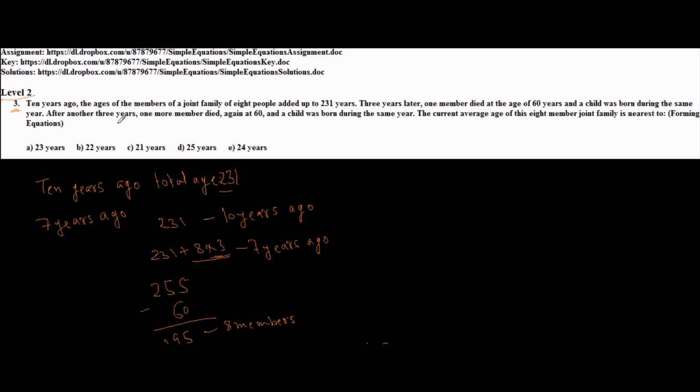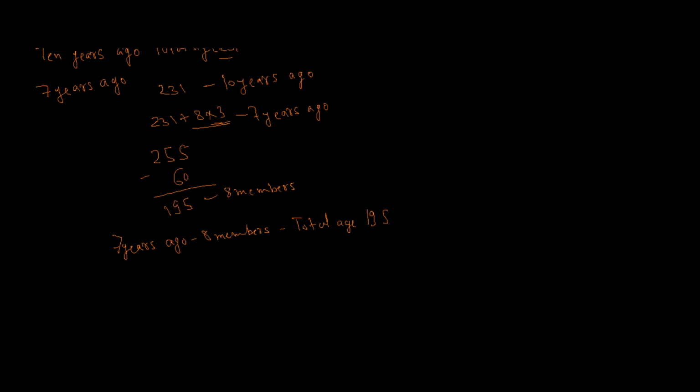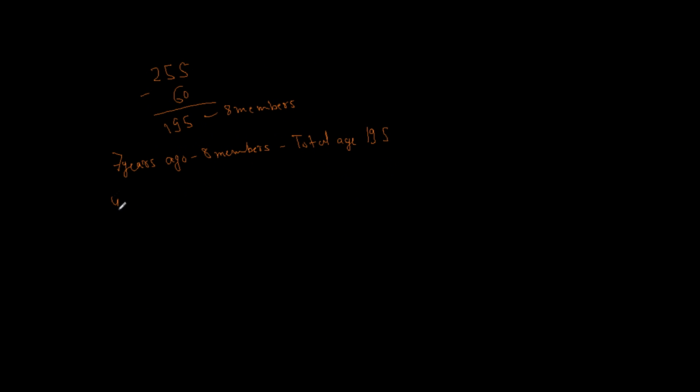Let's see what happens after that. After another 3 years. So if something was 7 years ago and 3 years more pass, then we will be coming to 4 years ago. And once again we see that one more member died, again at 60, and a child was born during the same year. So now we are talking about 4 years ago. So first of all, before applying this condition, whatever was their age at 7 years ago, every member has added 3 years of age to him.